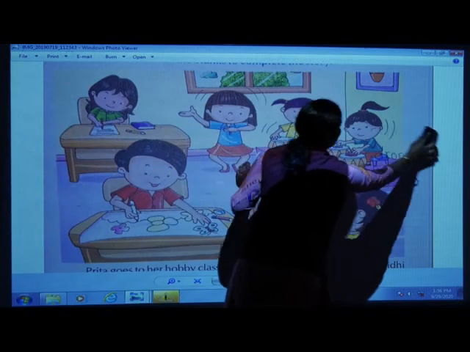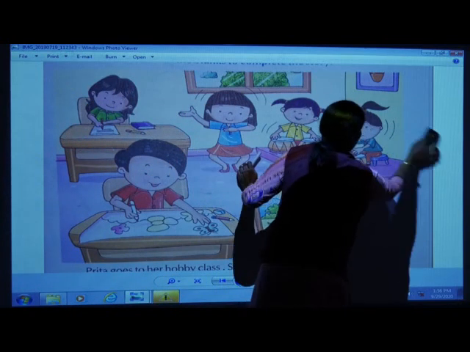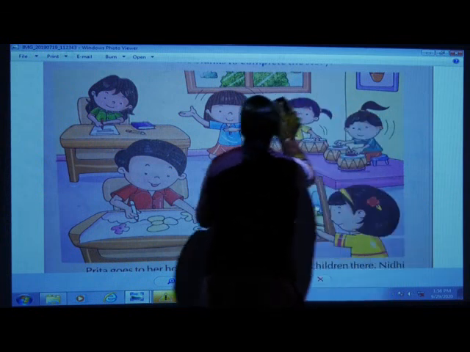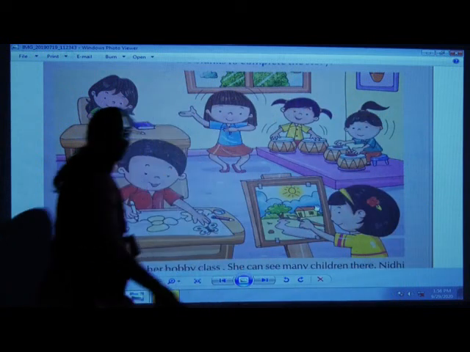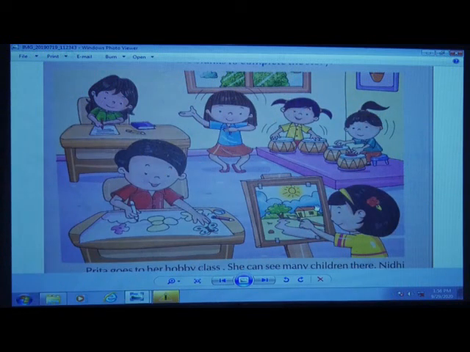Now, children, look at these pictures. Our next exercise is based on this picture only. It's about the girl, and many pictures are shown of children here. See what they are doing.